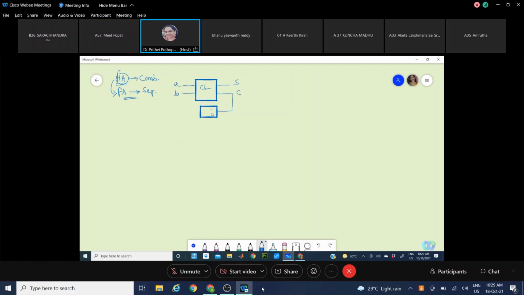Now for this carry, you take a D flip-flop, SR, JK or T, whatever it is, a design-specific flip-flop will be taken, and the output of this will be taken as the input. This is capital Y, this is small y. Every element here will have the same clock. The clock will be the same, so this becomes the sequential system clock.